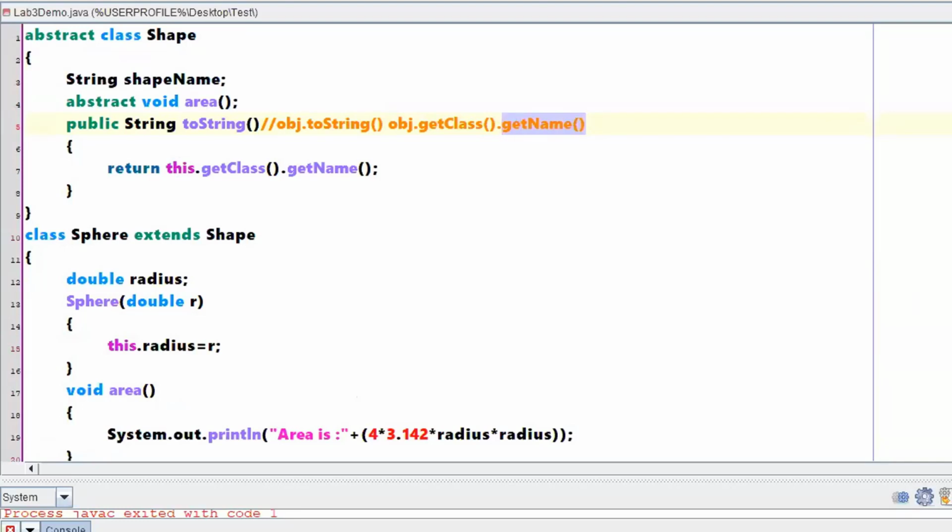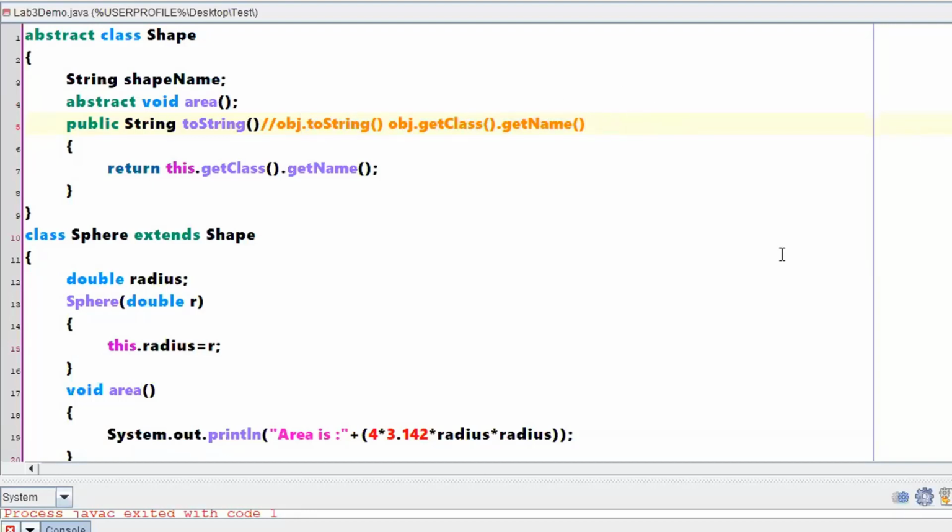I don't want the number of instance variables. I don't want the number of methods in that particular class. I just want the name of that particular class. So with respect to the object created, to which class this object belongs and what is the name of that class. This information it will return for me.